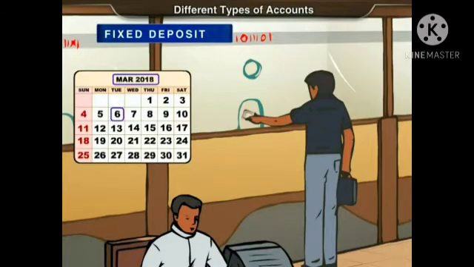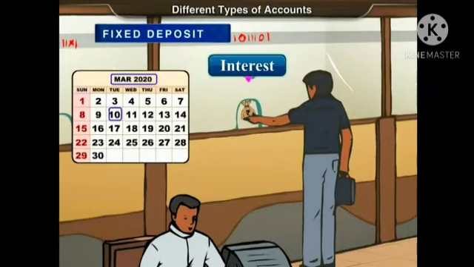Fourth one is fixed deposit. A depositor deposits a certain amount for a fixed period in the bank. This deposit attracts a greater rate of interest than the savings accounts. Senior citizens get a slightly greater rate of interest than others in a fixed deposit account.